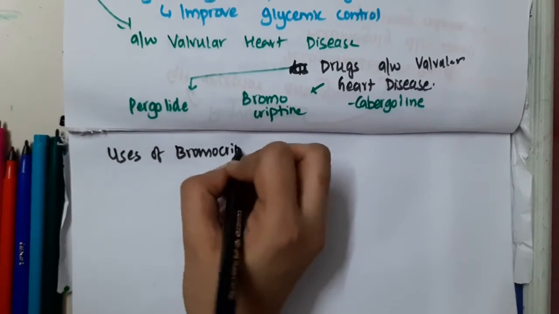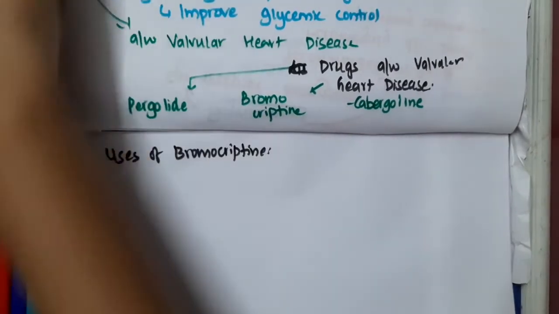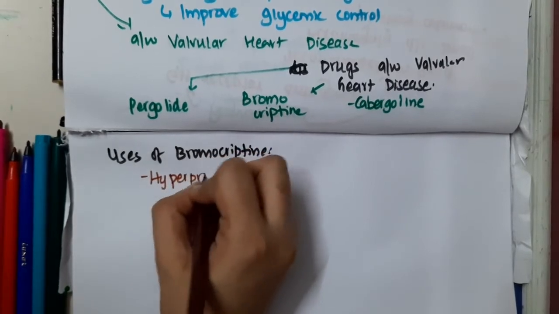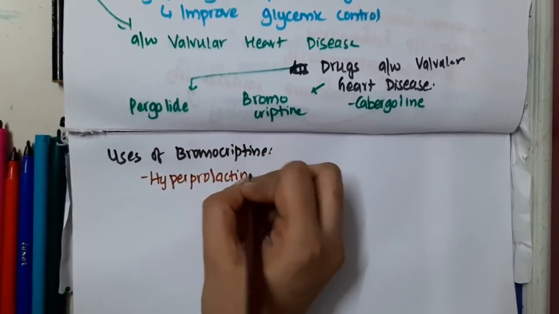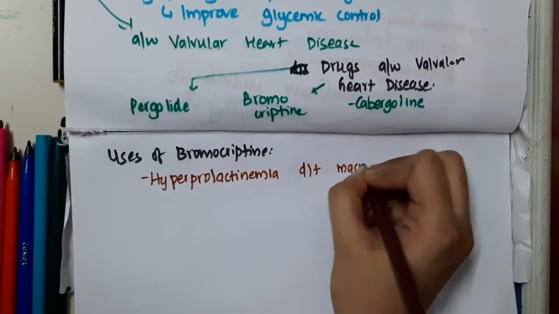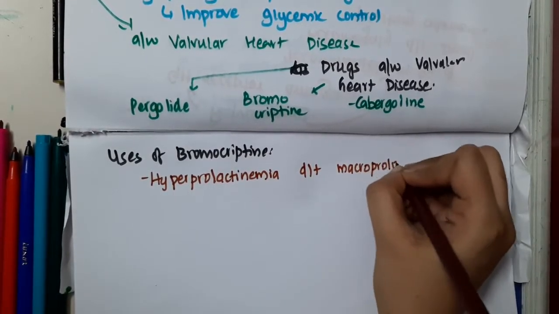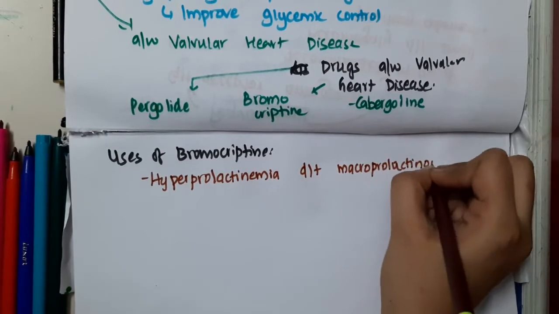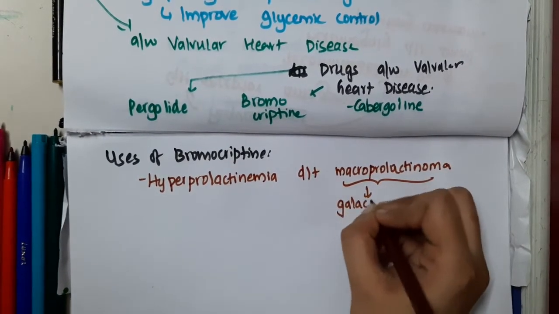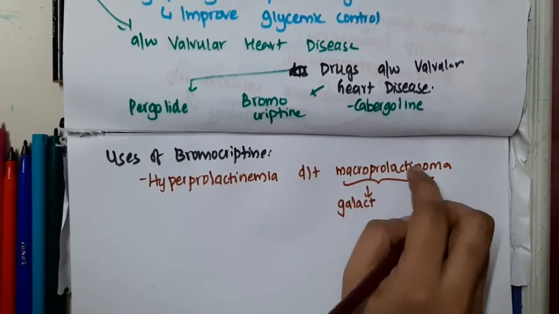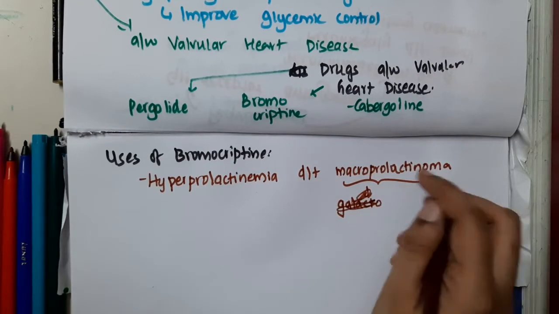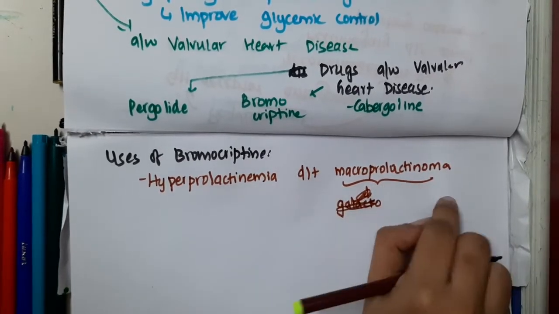Now if you were asked what are the uses of bromocryptine, number one, it can be used in hyperprolactinemia. Why is it used in hyperprolactinemia? It is used in hyperprolactinemia due to macroprolactinomas, which are causing galactorrhea.